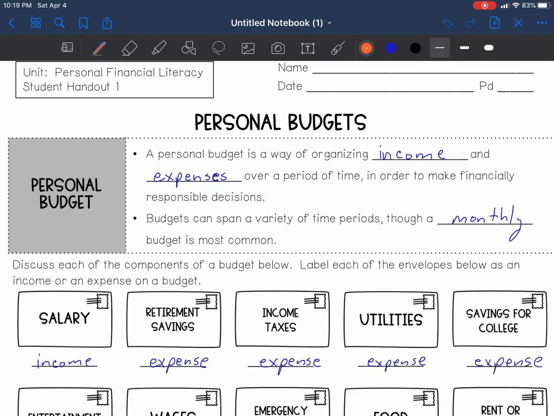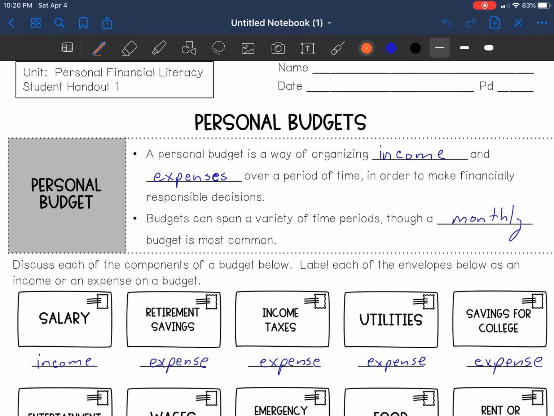Welcome to today's lesson on personal budgets. A personal budget is a way of organizing income and expenses over a period of time in order to make financially responsible decisions. Budgets can span a variety of time periods, though a monthly budget is most common. We're going to discuss each of these components of a budget below.